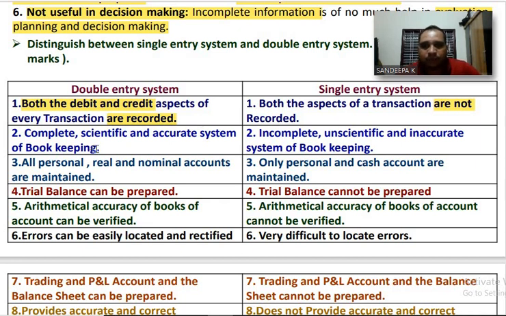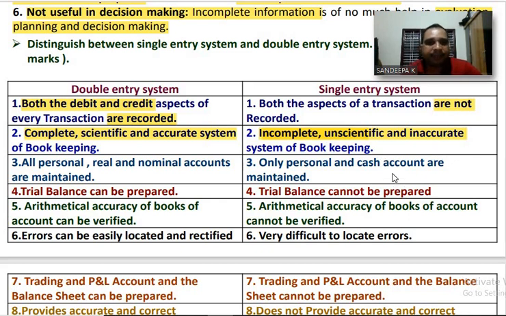Next, number 2. Double entry system is a complete, scientific and accurate system of bookkeeping. In case of single entry system, it is incomplete, unscientific and inaccurate system of bookkeeping.